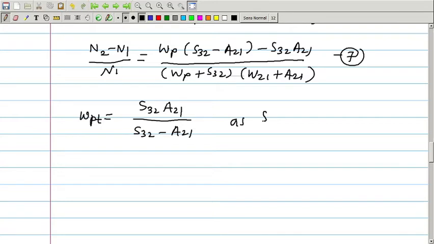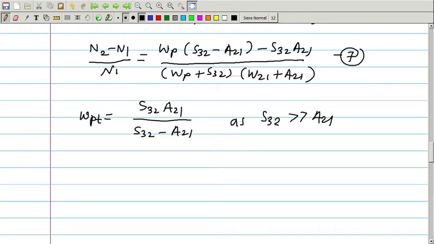As we know, S32 is very much greater than A21. That means the spontaneous transitions from 3 to 2 are much greater than the spontaneous transitions from 2 to 1, because from level E2 to E1 we have two kinds of transition. One is the spontaneous emission and one is the stimulated emission, right?